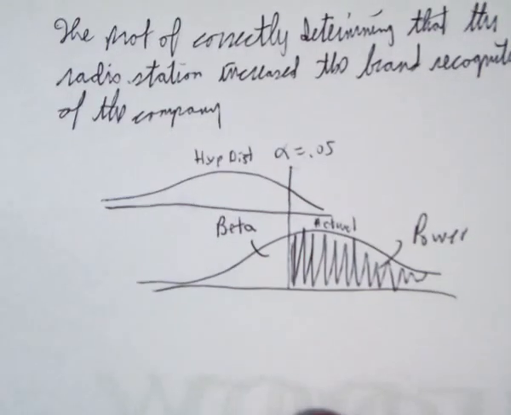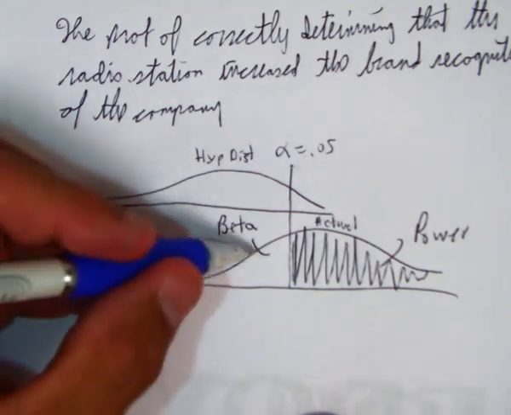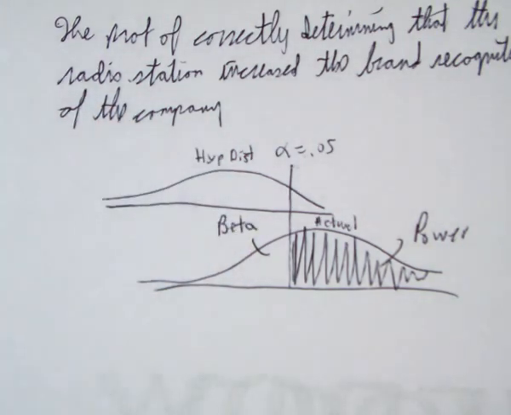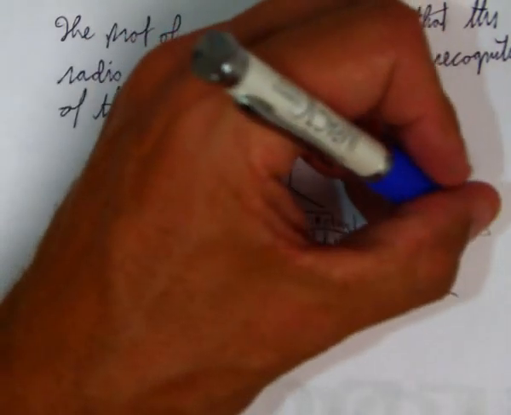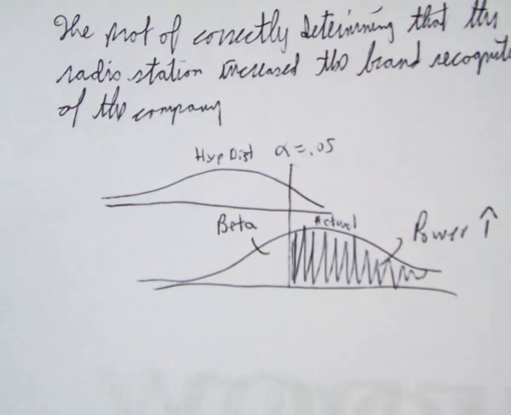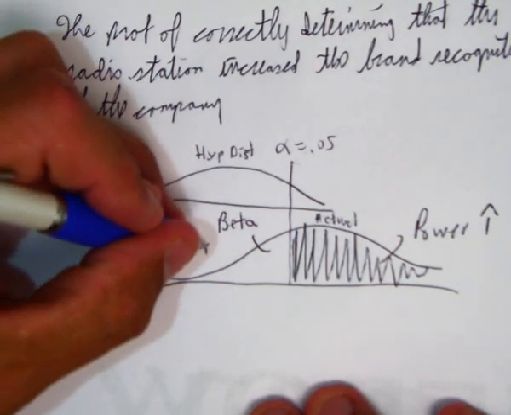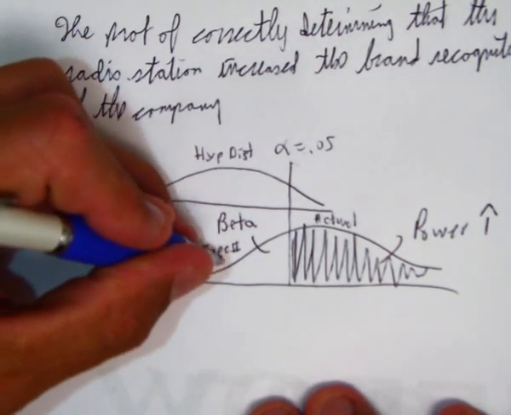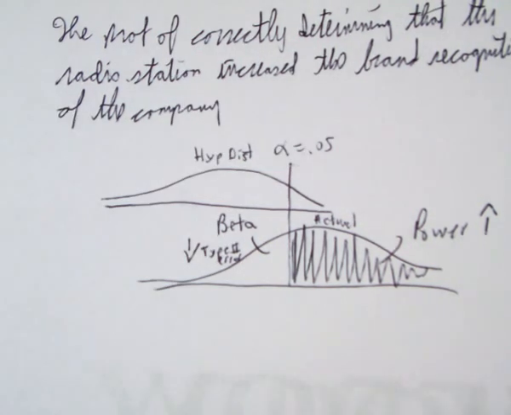Well, if we increase sample size from 400 to 600, we know that an increase in sample size increases power. Power increases, the probability of correctly making the right decision increases, then beta, or type 2 error, would decrease because you have more evidence. So if you have more evidence against a guilty defendant, then you're more likely to convict the defendant.